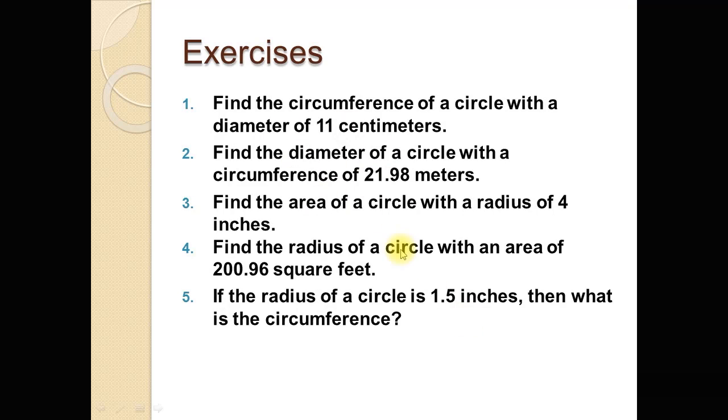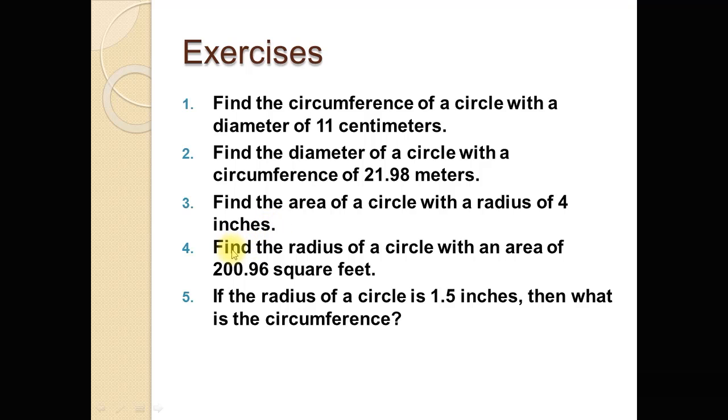Now some problems for exercise. Dear students, try yourself to solve these questions. The first question says, find the circumference of a circle with a diameter of 11 centimeters. In the second question, find the diameter of a circle with a circumference of 21.98 meters. Third question, find the area of a circle with a radius of 4 inch.